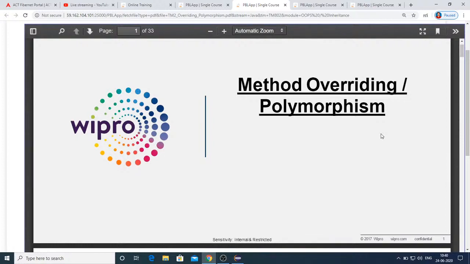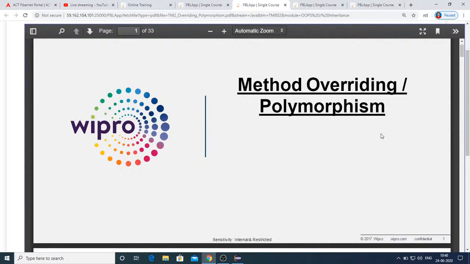Whatever the parent has defined, with the same method name, same return type, same number of arguments, and same types of arguments, if it is redefined by the child, we call it method overriding. And in the previous session, we also understood that if a method is declared final, then it can never be overridden. It can be overloaded, but it can never be overridden.